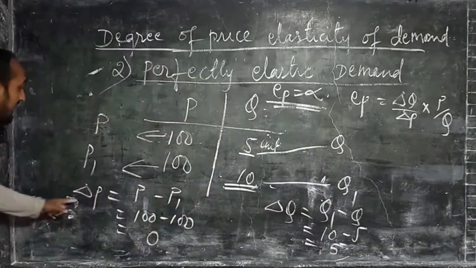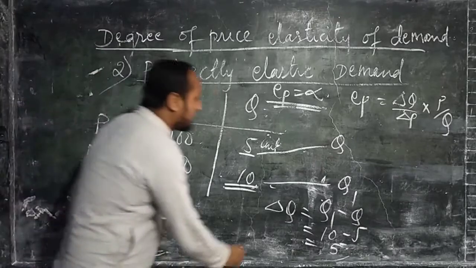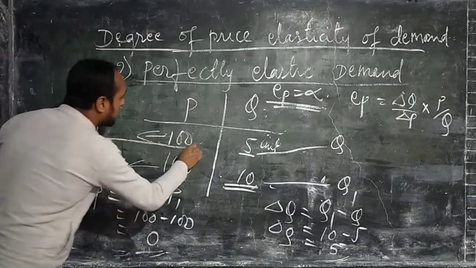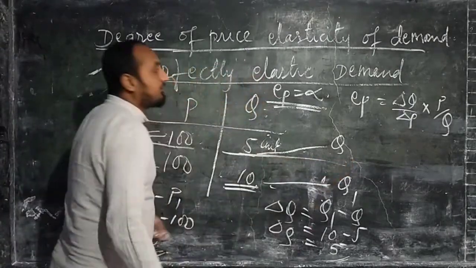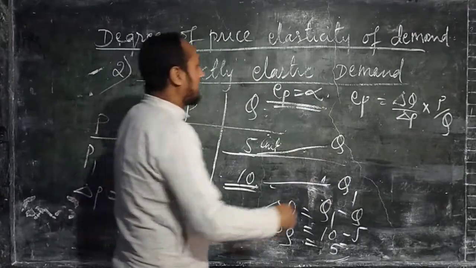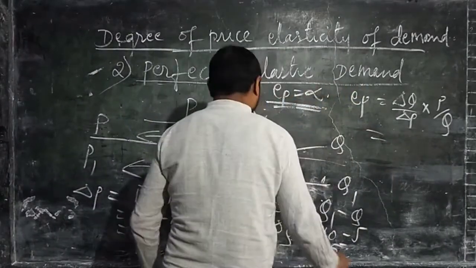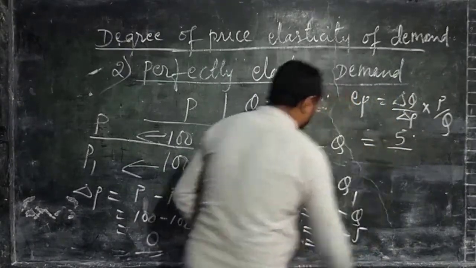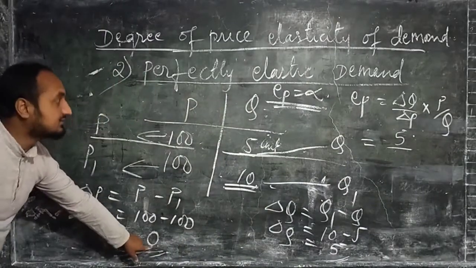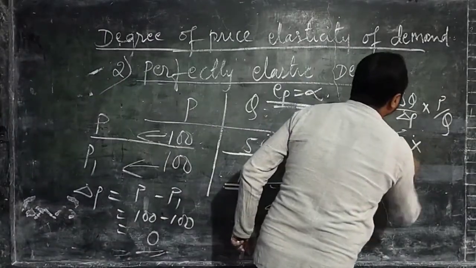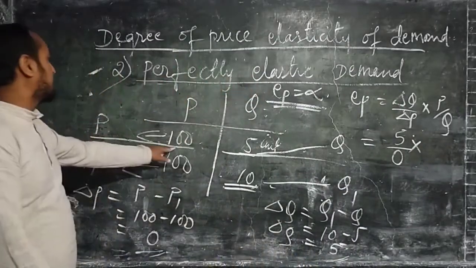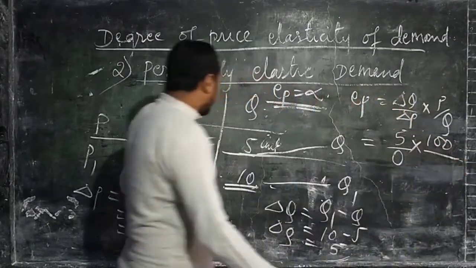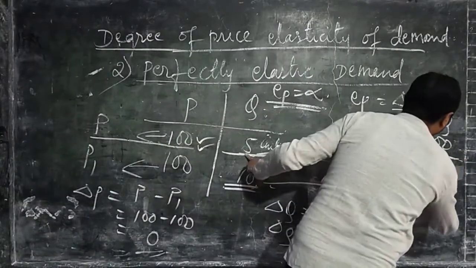Now putting in the values of del P, del Q, initial price P and initial quantity Q, we will get the value EP equals infinite. Del Q we have 5. Del P we have 0. So 0 into the initial price of the commodity, which is 100, divided by the initial quantity, which is 5 units.